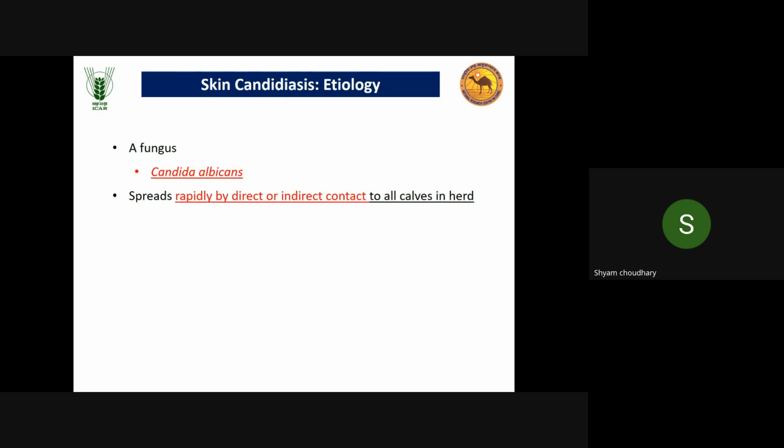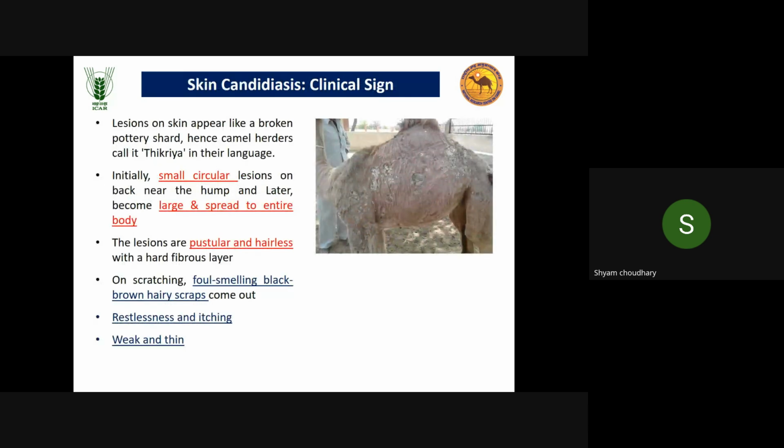The causative agent is the fungus Candida albicans. It spreads rapidly by direct and indirect contacts. If one camel calf is affected, it will spread to all, because in the herd all camel calves remain in close contact with one another. When we talk about the clinical signs, you can see in the picture small circular lesions on the back near the hump and abdomen, which enlarge and spread. Finally, it spreads to the entire body.